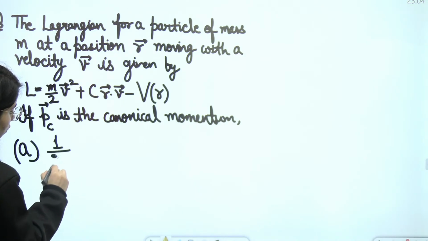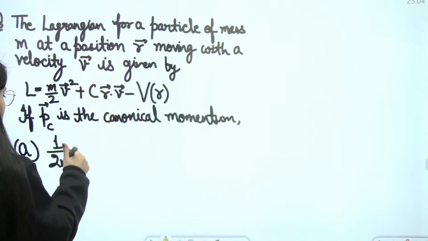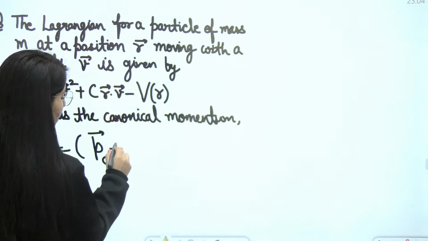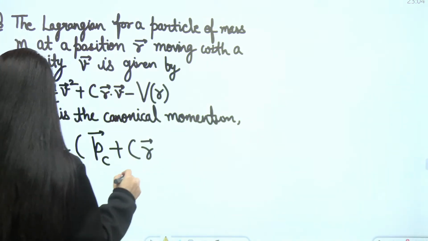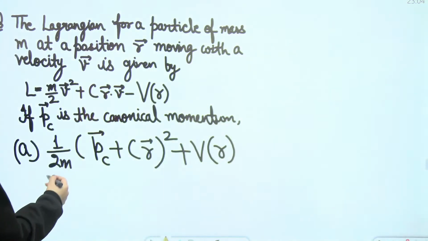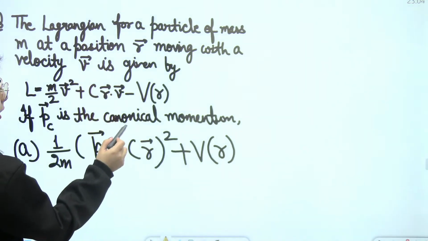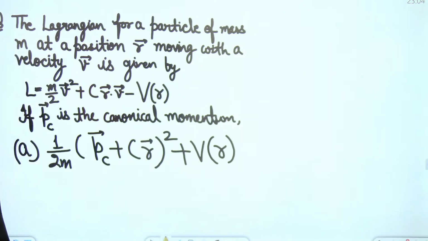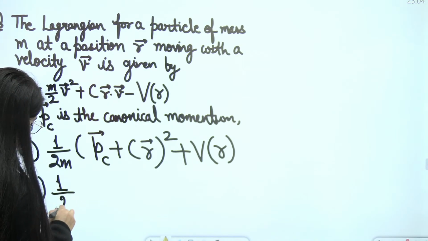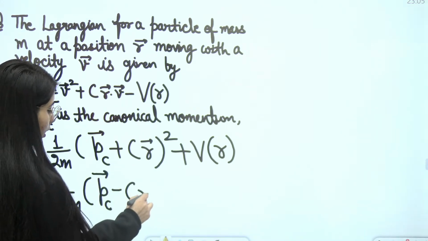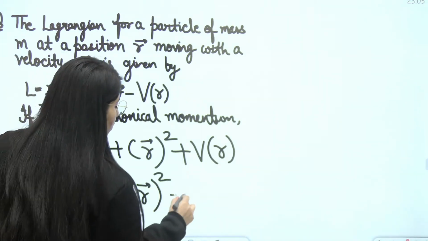You can start solving it too. You can get some hint or some idea from the options, but I think the initial steps will be exactly the same, so you can start working on them. Option A: 1 upon 2m, P_c, that is the canonical momentum, C r, that is just multiplied together, whole square, plus V(r), V is the potential here. Option B is 1 upon 2m, P_c minus C r, whole square plus V(r).